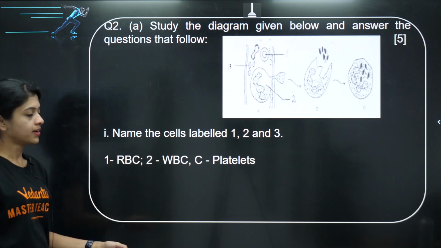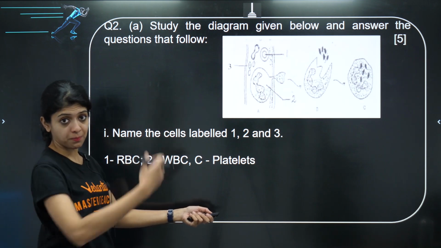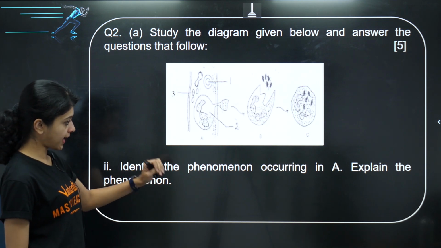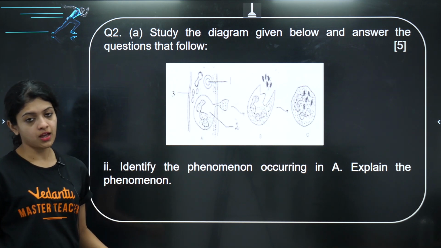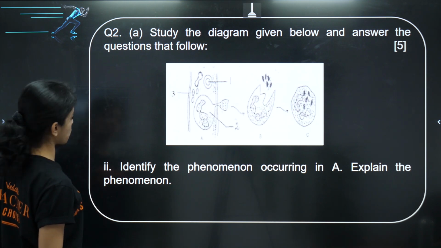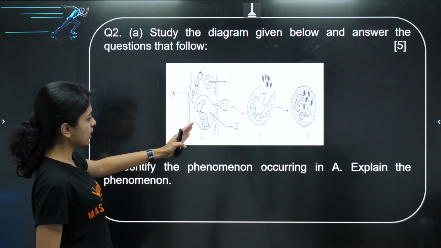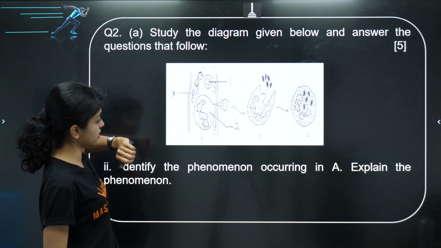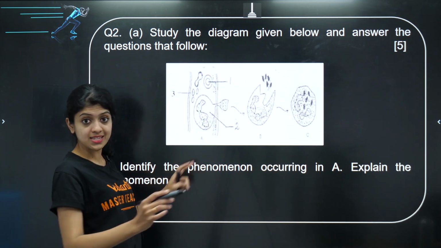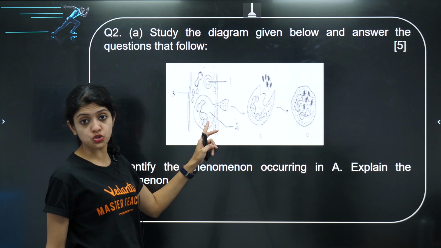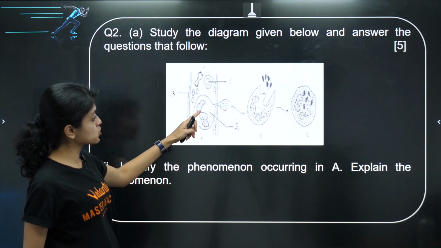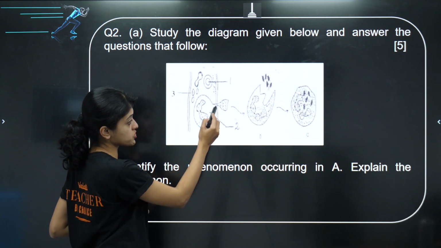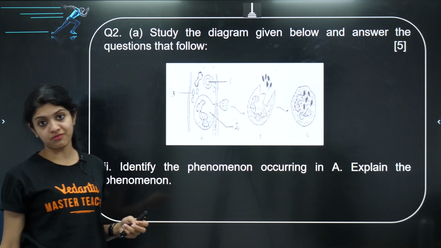Okay, so let's go ahead to the next question based on this diagram, which is, identify the phenomenon occurring in A and explain the phenomenon. So what exactly is the phenomenon that's occurring in A? In A, you can see the blood vessel and some formed elements. But if you closely observe, the white blood cell, element number 2, is actually doing something. What is it trying to do? It's trying to squeeze itself out through pores on the walls of the blood vessels.